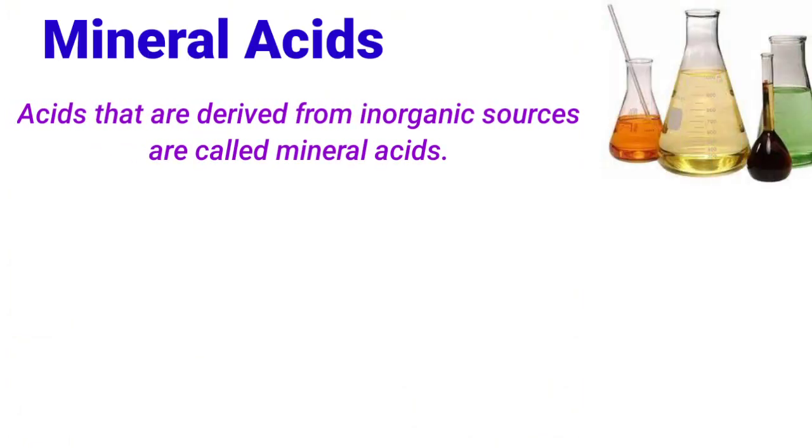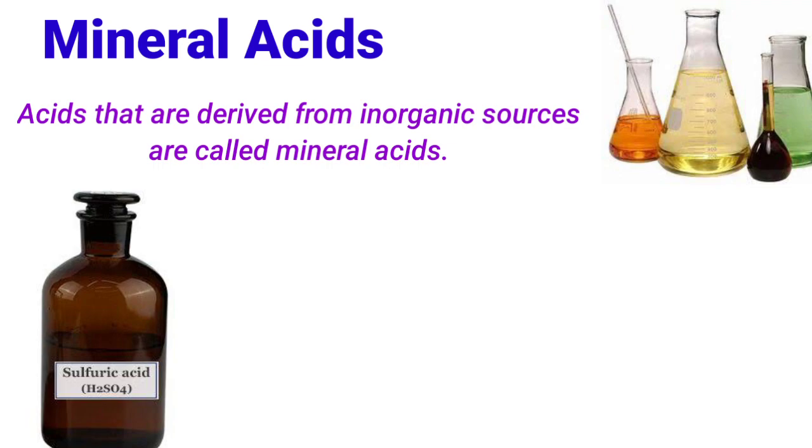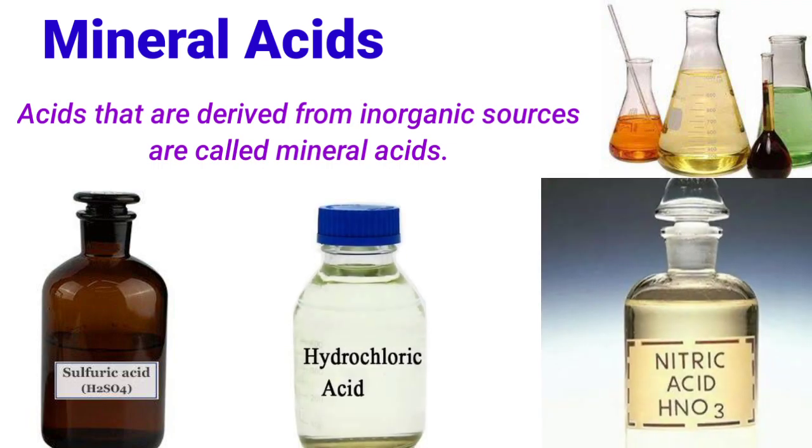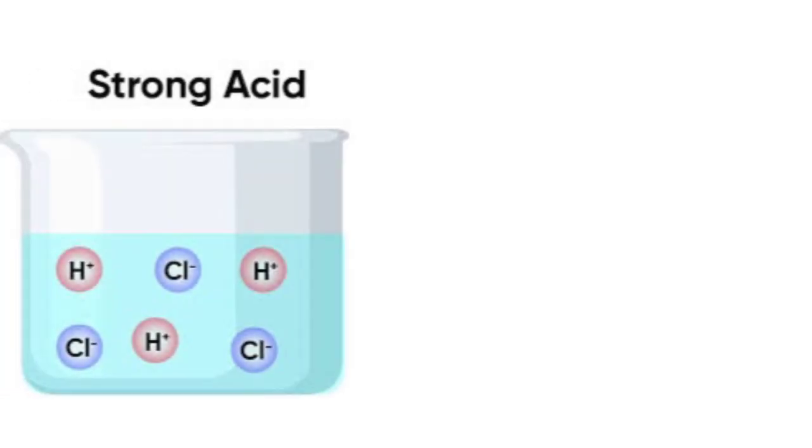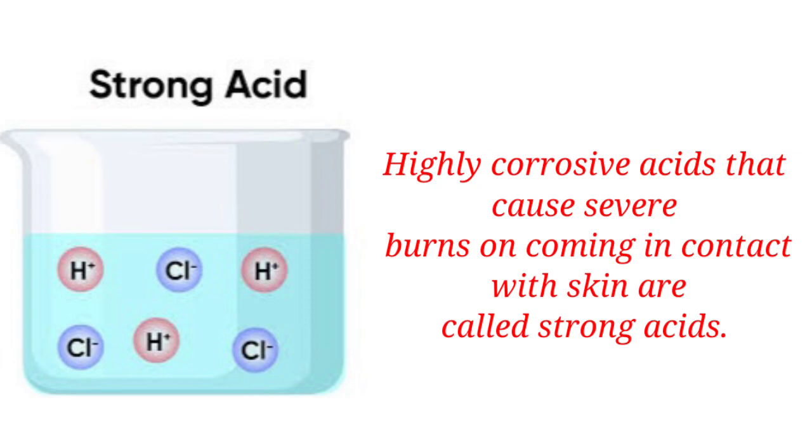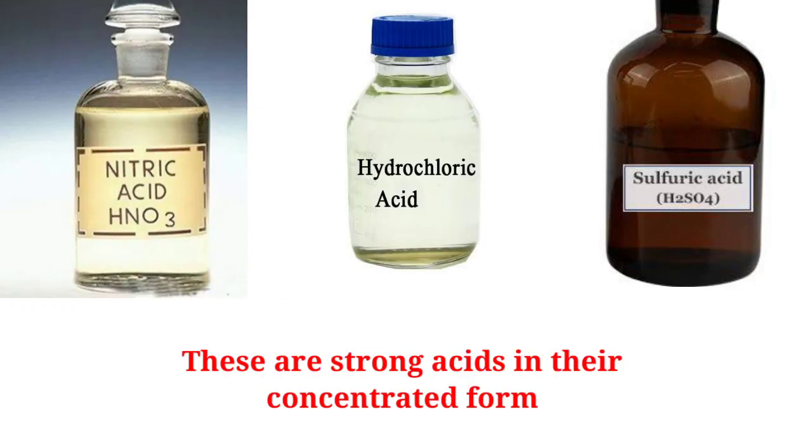Acids that are derived from inorganic sources, that means they do not come from either plants or animals, are known as mineral acids. We use many mineral acids in the lab like sulfuric acid, hydrochloric acid and nitric acid. Based on the strength, acids can be of two types, strong and weak. Highly corrosive acids that cause severe burns on coming in contact with the skin are called strong acids. Most mineral acids, not all, like sulfuric acid and hydrochloric acid are strong acids in their concentrated form.